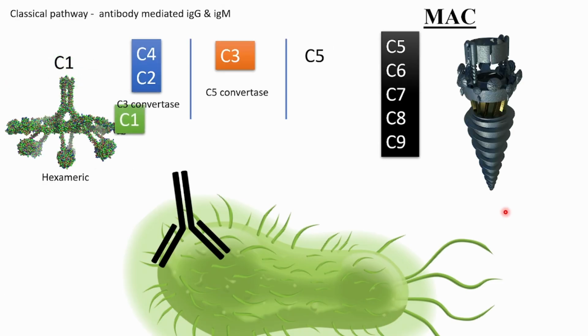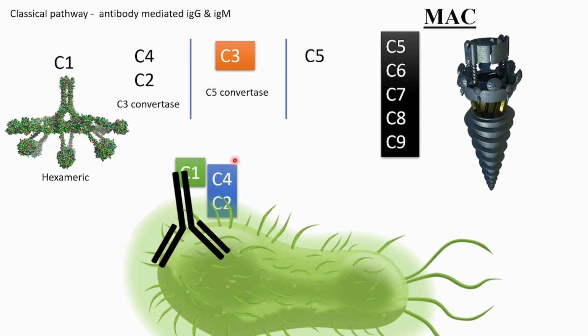Similarly, when C1 comes, first C4 comes. Do not get confused that both are coming simultaneously. First C4 comes, it gets attached to the C1. B component gets attached and A component just goes away for a moment, then the B component binds to the C1.